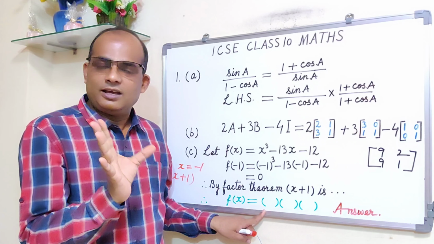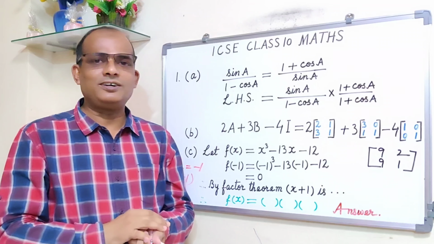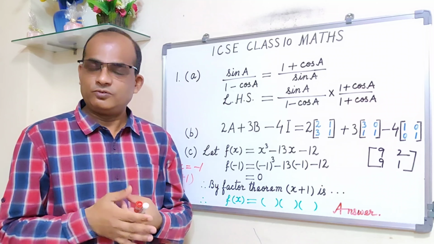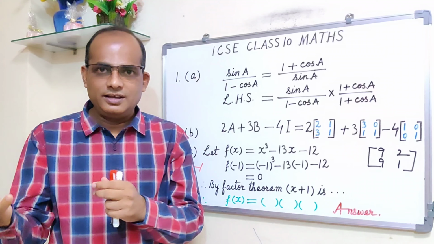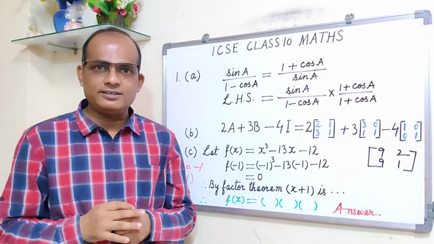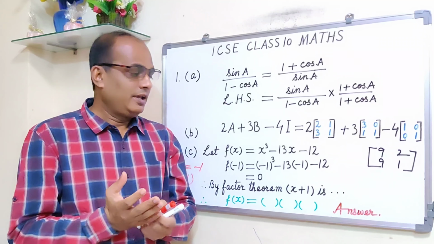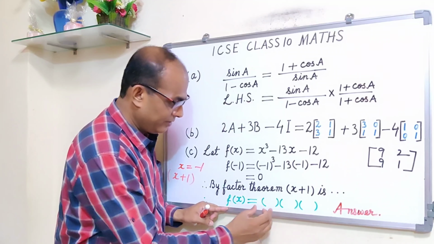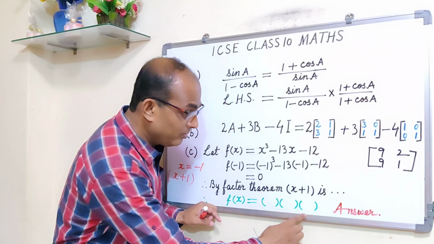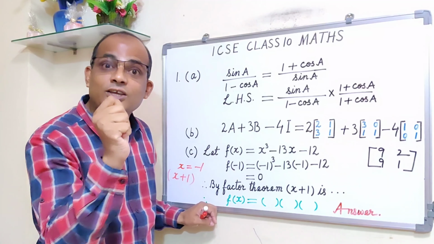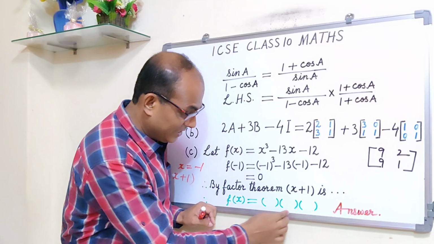First of all, we have asked you to factorize it. We are not saying that you tell us the factors. Of course, if the question says find out the factors, then you can say okay, the factors are this comma this comma this. But we ask you to factorize it. So then finally you write down, therefore f(x) is equal to one factor, the second factor, and the third factor. No commas in between. For this small mistake, you will lose this last mark. 1 mark you will lose.